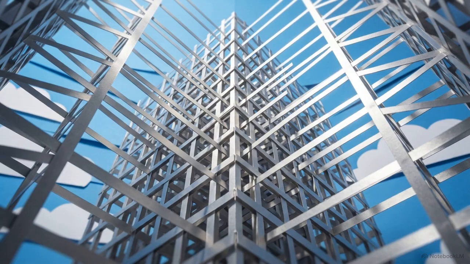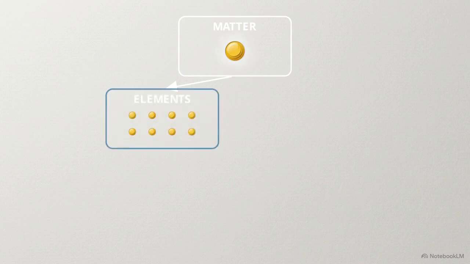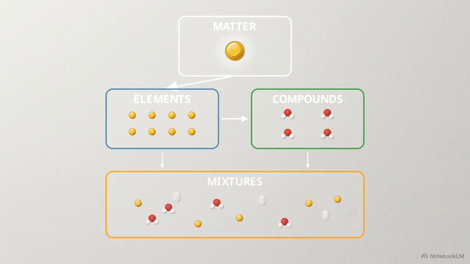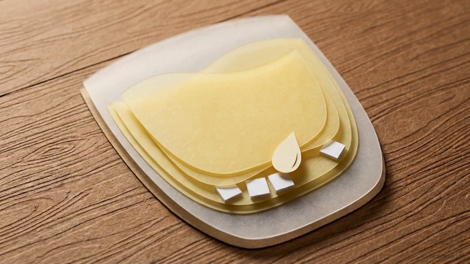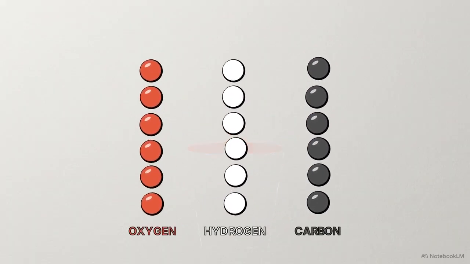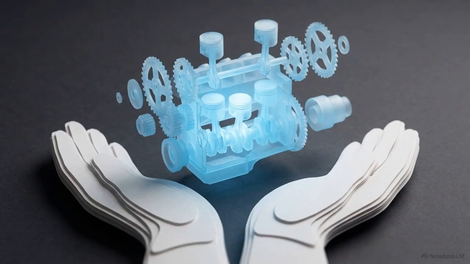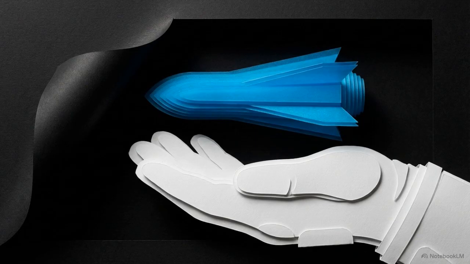This flowchart shows the definitive hierarchy. Everything is matter. Matter is built from pure elements. Elements chemically bond into strict compounds, and all of these physically blend to create mixtures. The next time you look at a glass of cloudy lemonade, try to trace the path back to its pure atomic ingredients. By distinguishing a chemical bond from a physical blend, we gain the ability to dismantle the complex world around us and reassemble it into the technologies of the future.